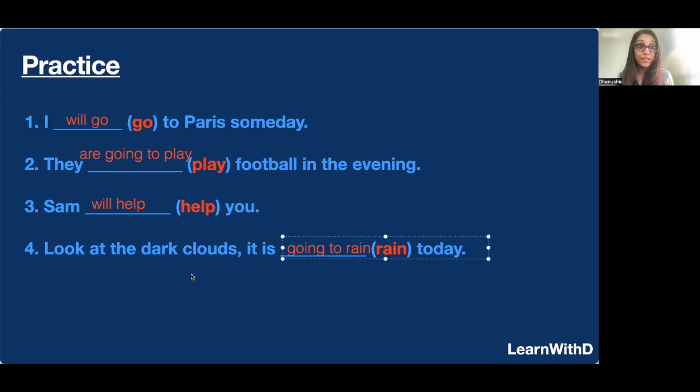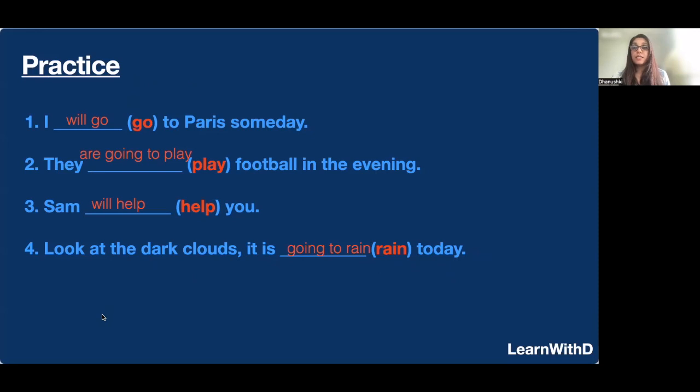So that is evidence, that is proof that it will rain, right? So look at the dark clouds. It is going to rain today. All right. So the verb to be is mentioned here. It is going to rain today, right?